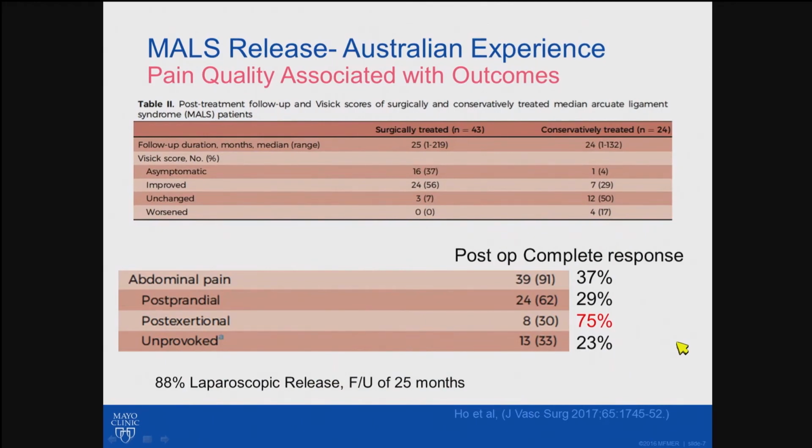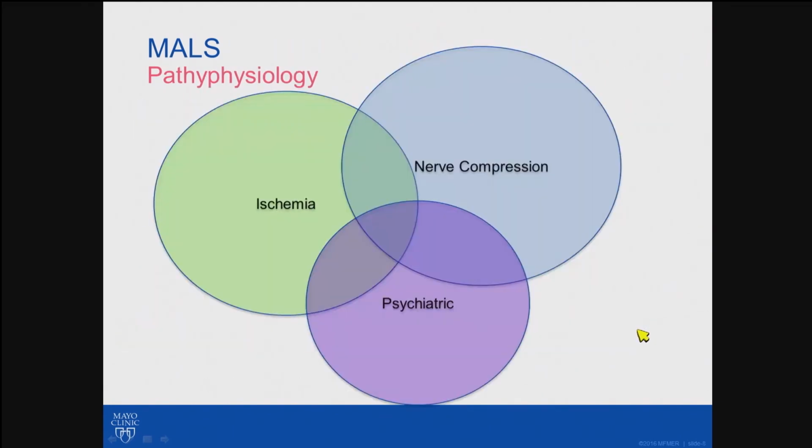Now, we know that there is a pain syndrome: postprandial pain, post-exertional pain, nausea and vomiting. And the Australian experience found that they had the best response when patients had some component of post-exertional pain, because there's so many other things that go into postprandial pain, so many other diagnostic implications of having gastroparesis or dyspepsia.